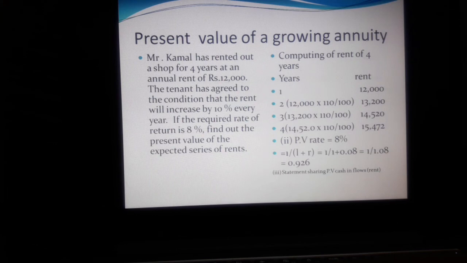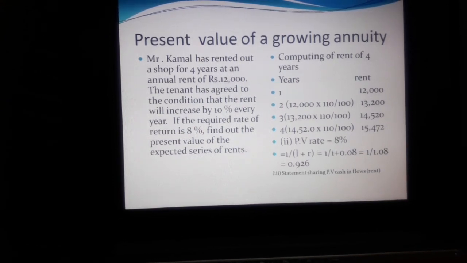So we calculate 12,000 into 110 divided by 100, and we get the rent amount 13,200 for the second year. In the third year also we have to increase by 10%. So 13,200 into 110 divided by 100, we get the answer 14,520. In the fourth year, 14,520 into 110, we get the answer 15,972. PV rate equals 8%, 1 divided by 1 plus R, equal to 1 divided by 1.08, we get the answer